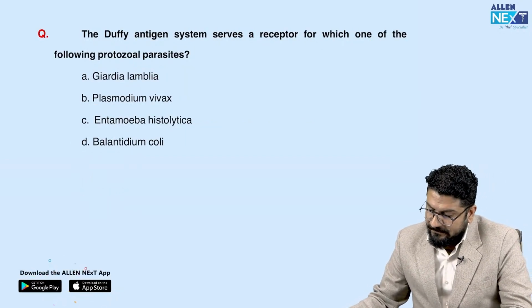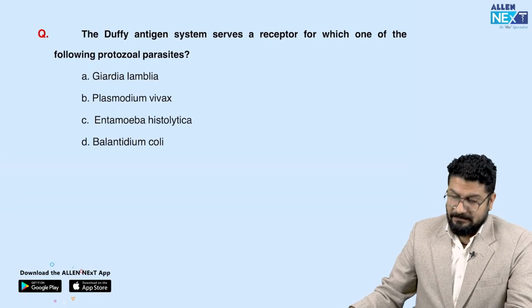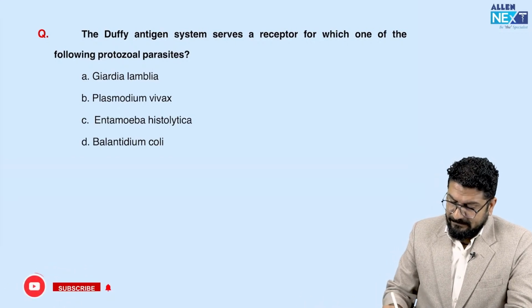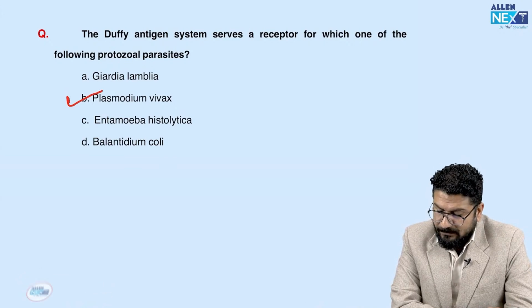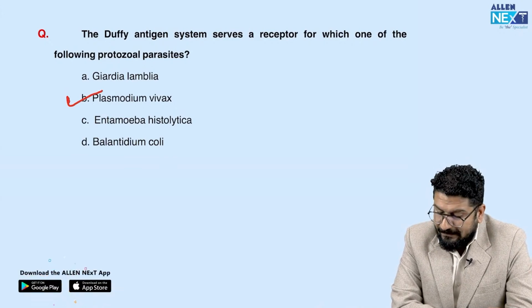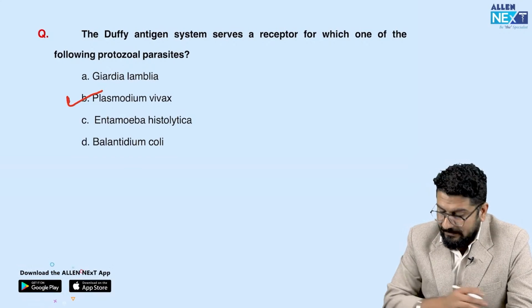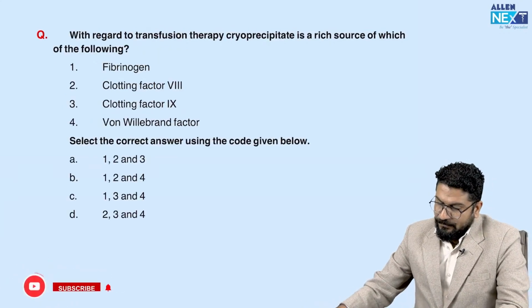Duffy antigen serves as a receptor for which of the following protozoal parasites? That's simple, a very easy one. The Duffy antigen system serves as a receptor for Plasmodium vivax. So if you lack the Duffy antigen, you are protected against Plasmodium vivax. Okay, then they're asking a question on cryoprecipitate.